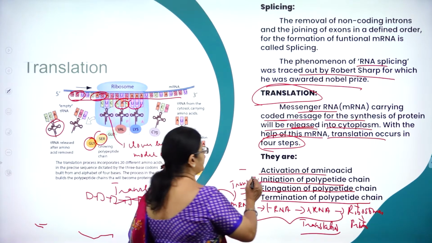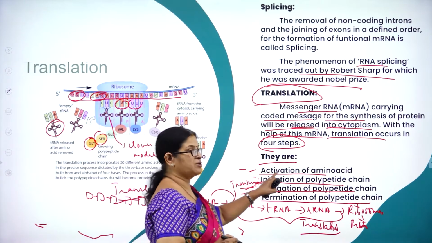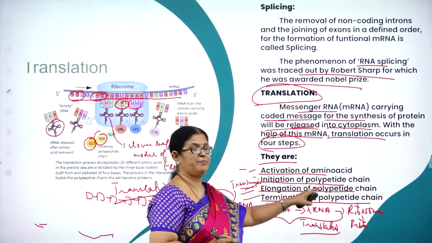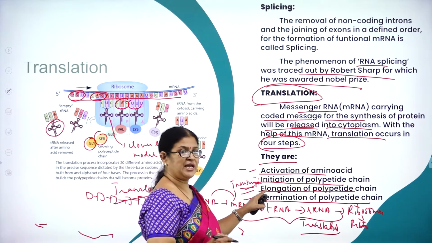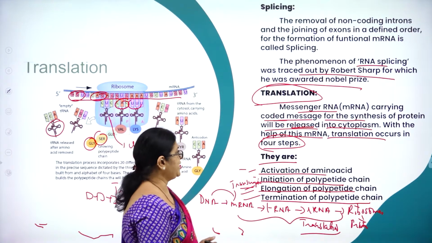So what are the 4 very important steps of translation? First one is called activation of amino acid. Second one is called initiation of polypeptide chain. Third one is called elongation of polypeptide chain, and fourth, termination of polypeptide chain.